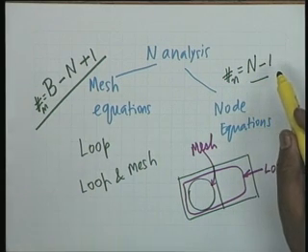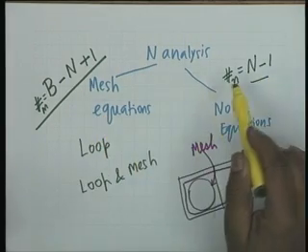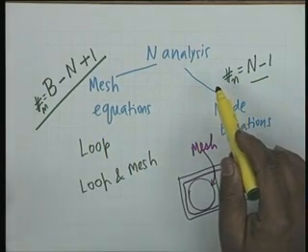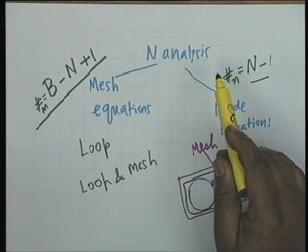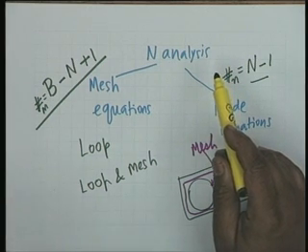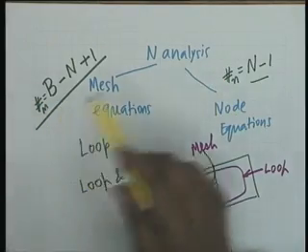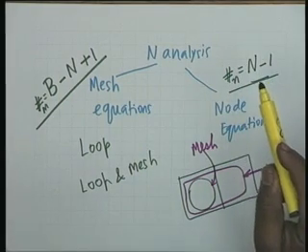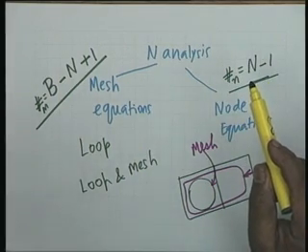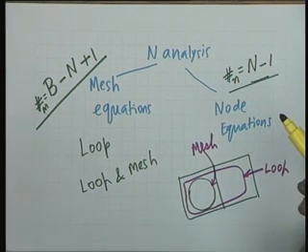And in a given situation, for a given network, one of them will be advantageous as compared to the other. Naturally, if you can do with writing only one equation, why should you write two? If the number of mesh equations required is 2 and the number of node equations required is 1, naturally you shall prefer node basis analysis, and this is what determines whether you shall be using mesh analysis or node analysis.